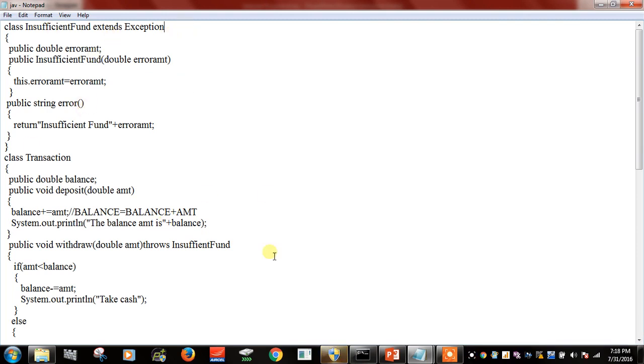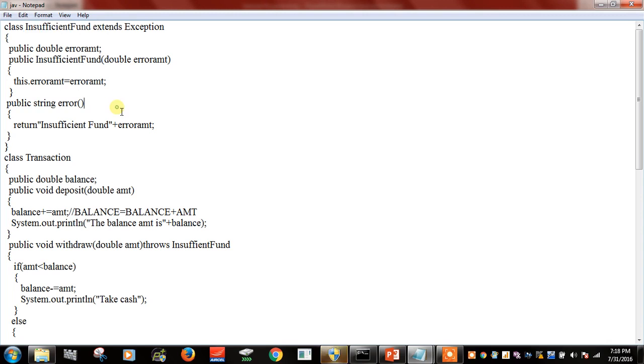The entire concept of the program that we are going to do here is a basic concept like a transaction. In a transaction, we either deposit or withdraw. Deposit means the amount is added to the existing amount. Withdrawal means I am deducting money from the existing amount. Now, what does insufficient fund mean? When I am withdrawing money from my balance, if the amount that I am withdrawing is greater than my balance, then it should say insufficient fund.